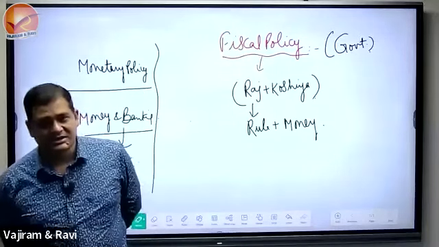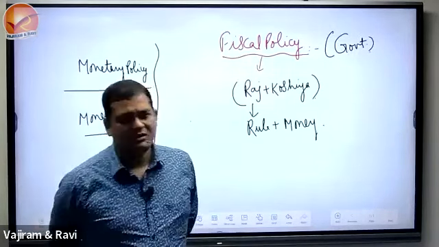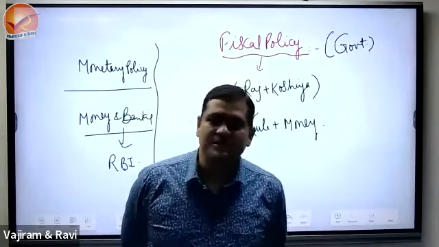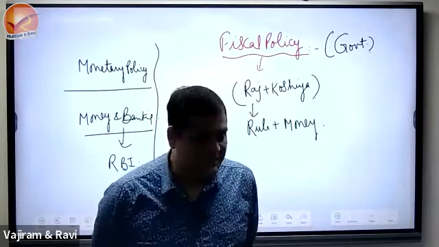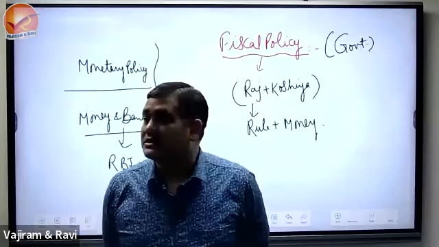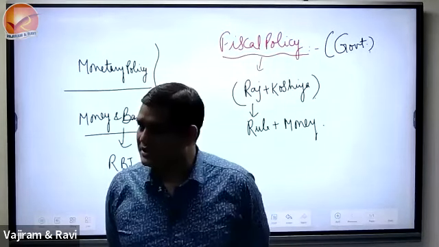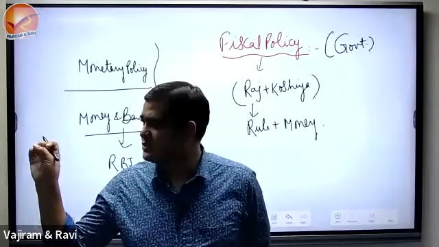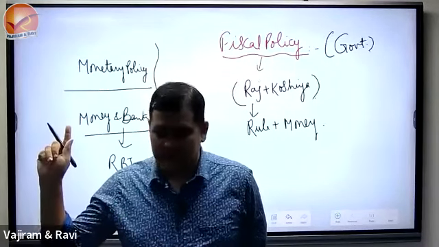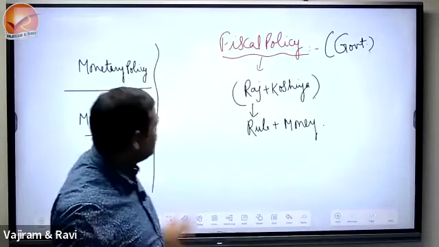When we say tax announcement, you never see a tax announcement by the RBI governor. It is always announced by the finance minister, by the government. Subsidies and all are by the government. But repo rate, reverse repo rate and such things are always by RBI, isn't it? So that difference we need to make.